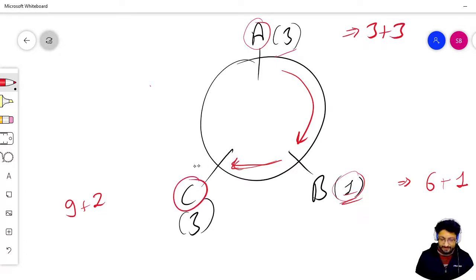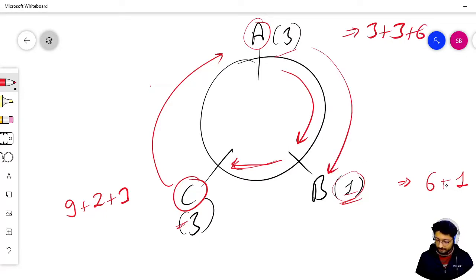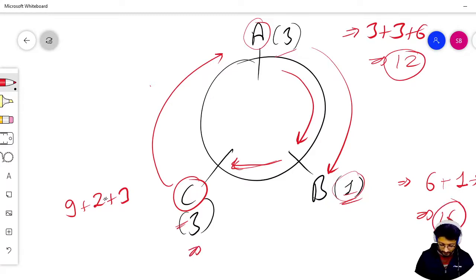Then C takes the chance and gives a concert in his own city, so the total becomes 3. Then in the next city 3 is added one more time, so it becomes 6, and in the next city 3 is added again, so it becomes 9. The total for city A turns out to be 12, for city B it turns out to be 16, and for city C it turns out to be 14. So 12, 16, 14.